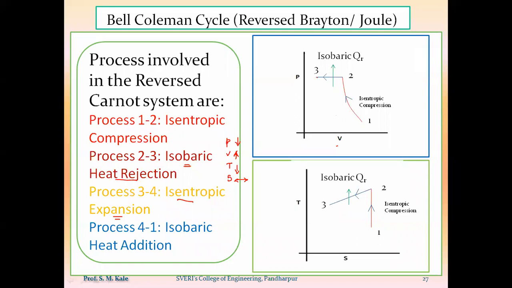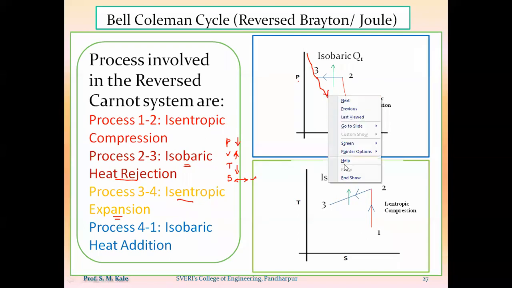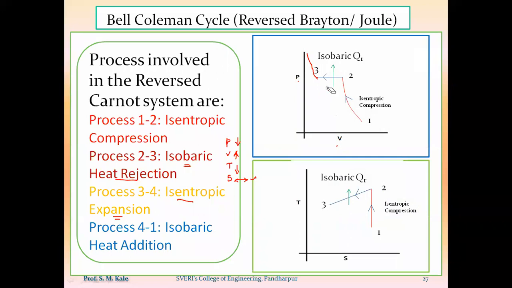Now here I have to draw that process 3 to 4 on the PV diagram. Point number 3 is the initial point for the 3 to 4 process. So through point number 3, I can draw the constant entropy line, because this occurs at constant entropy. I can draw that constant entropy line towards this direction, or towards this direction. Here the deciding parameters are pressure and volume. As pressure decreases, volume increases, so I have to draw that line in the downward direction. So the 3 to 4 process will be drawn likewise.